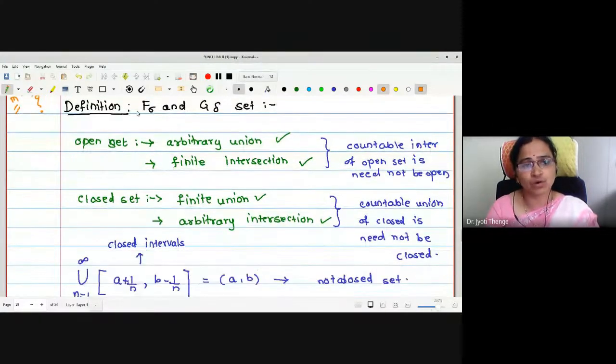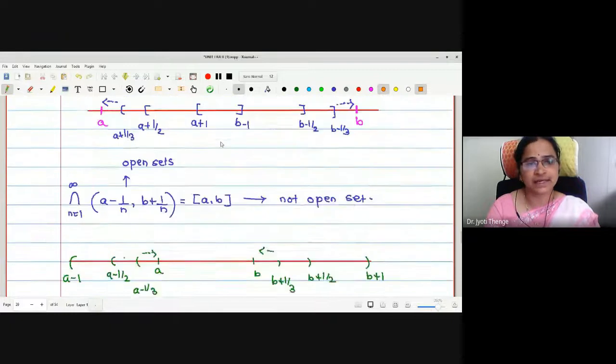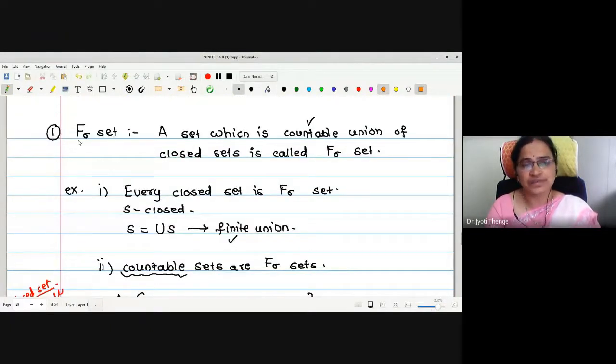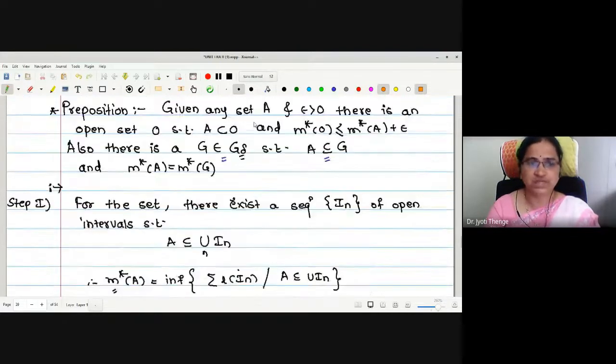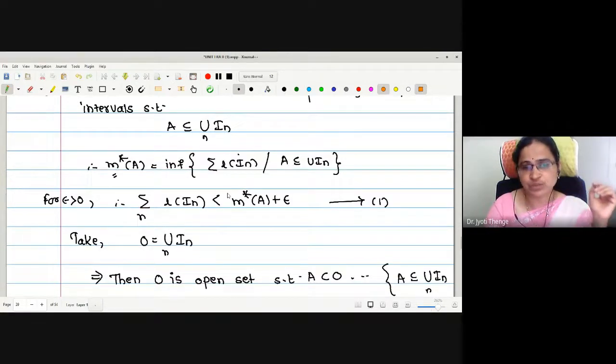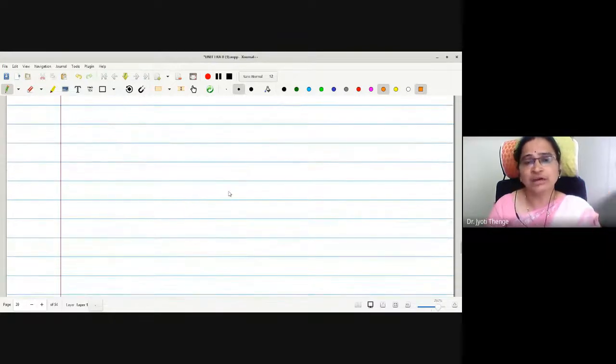Before that, let us have a look at the two definitions, F sigma and G delta. In detail, we have seen them in the last lecture. F sigma is a set which is a countable union of closed sets. G delta is a countable intersection of open sets. We have proved one proposition as well: if a set A is given to us, then there exists an open set O containing A whose outer measure of O is less than or equal to outer measure of A plus epsilon. Also, there exists a set G in G delta containing A where both the outer measures are equal. This proposition we are going to use for the further discussion.